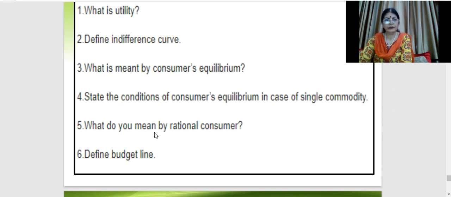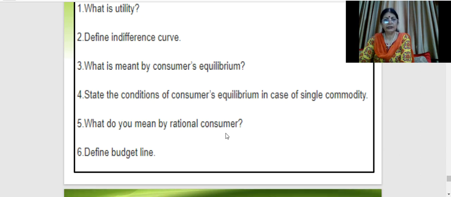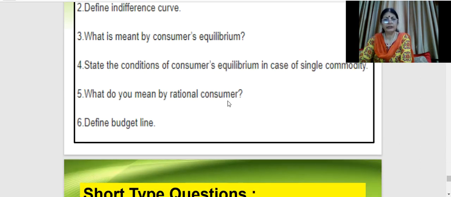Next question, what do you mean by rational consumer? Rational consumer is a person who thinks intelligently. He is a rational consumer and he normally takes right decisions, taking into account the available resources that he has at his disposal and his unlimited wants. So please learn the definition of rational consumer.